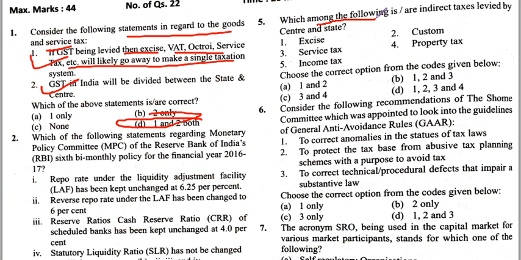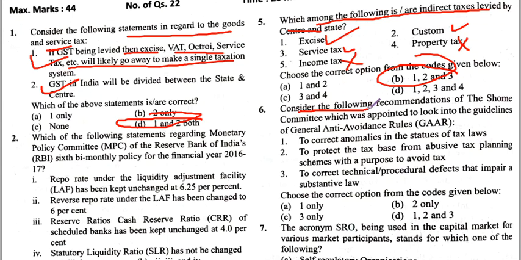Which among the following are correct? Indirect taxes levied by the central and state governments include excise tax, yes. Customs duties, yes. Service tax, yes. Property tax is a personal tax, so it is a direct tax. Income tax is also personal in nature, so this is also a direct tax. Asking what is the indirect tax, 1, 2 and 3 are indirect taxes, so the answer is B.